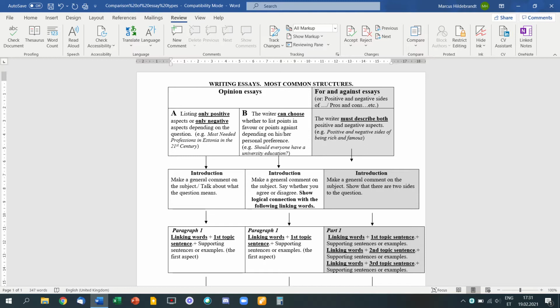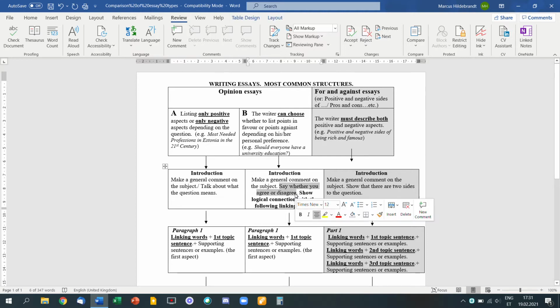So, for an opinion essay, in the introduction, you again introduce your topic in a general way, but you also immediately in the introduction say whether you agree or disagree. So you do mention your opinion in the introduction of an opinion essay.